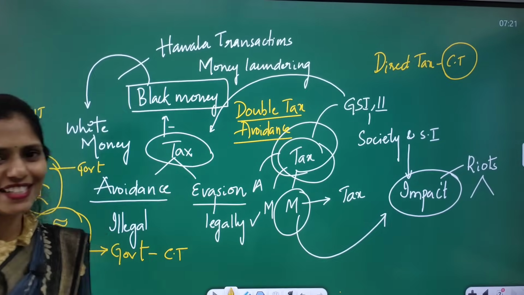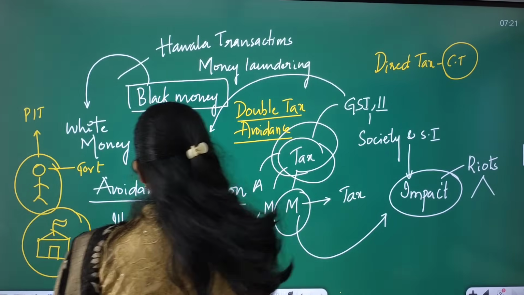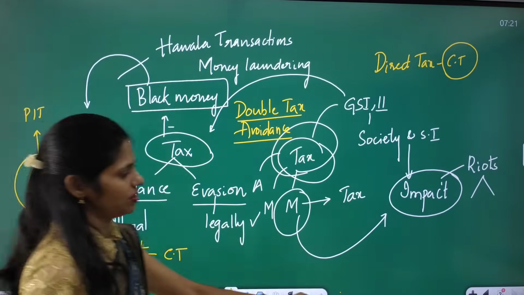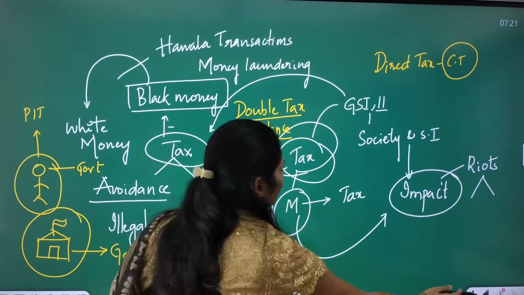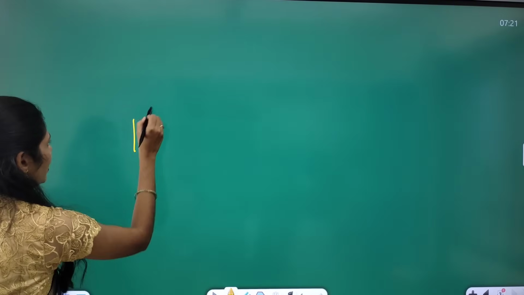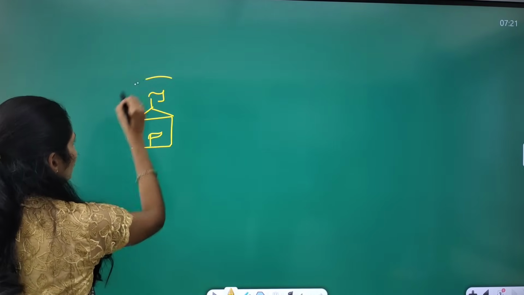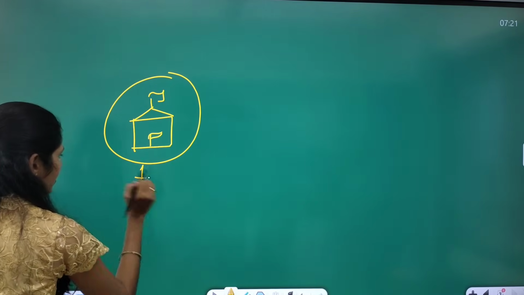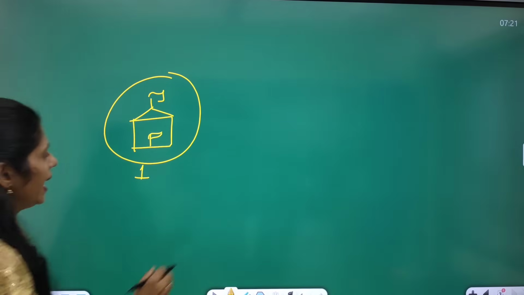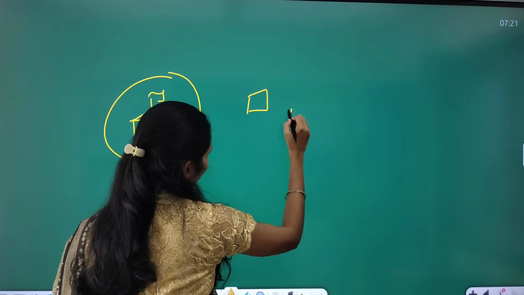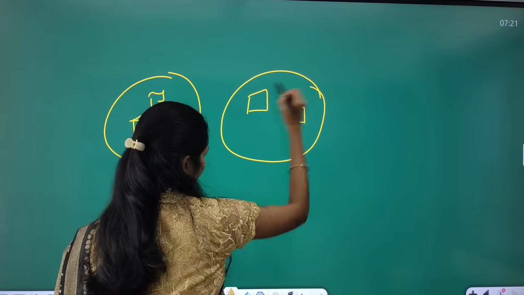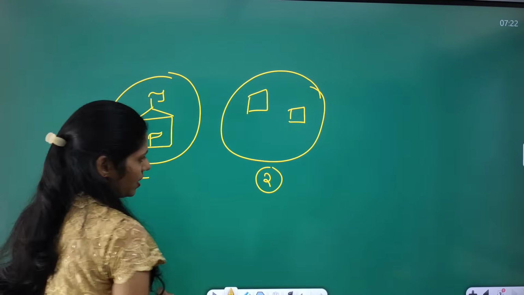Double tax avoidance is nothing but, for example, my company, okay, I will take one more slide. So I have a company or a factory, present in country 1, and I have branches of this same company, with the same name, in the second country.